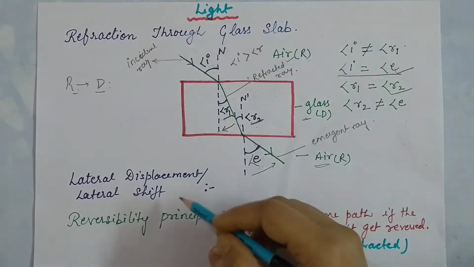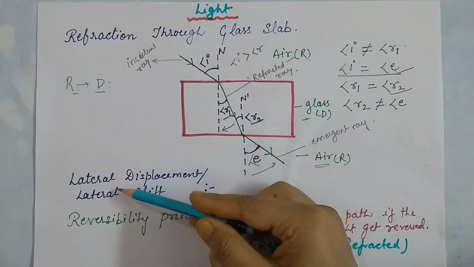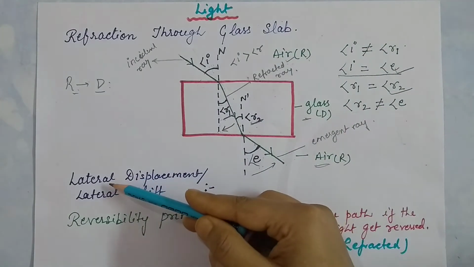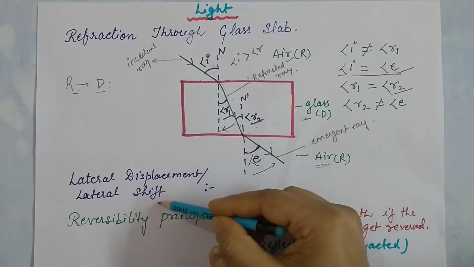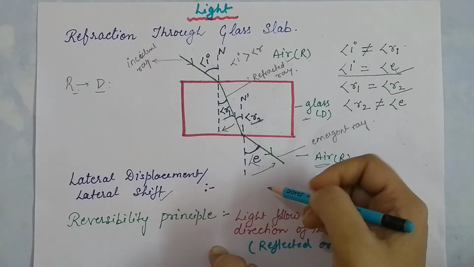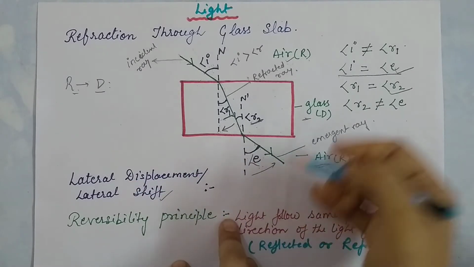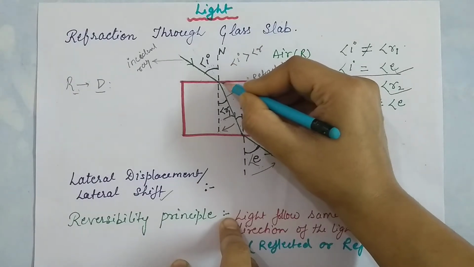Now the second point that we have to know is lateral displacement, also called lateral shift. So let's see what lateral shift is.